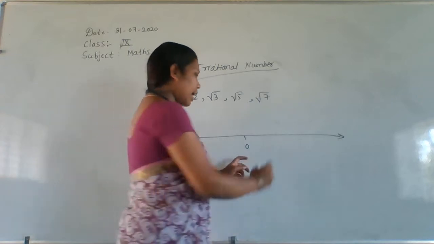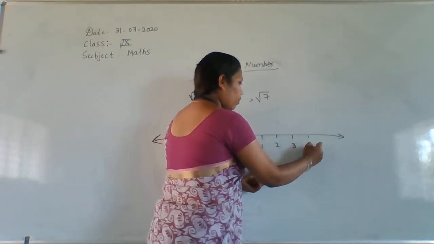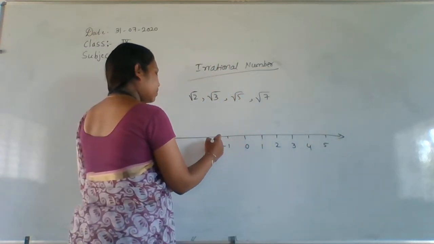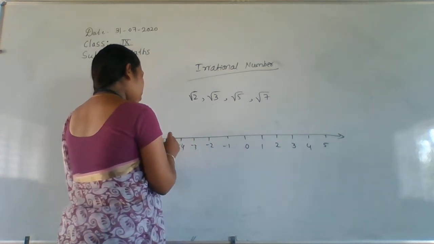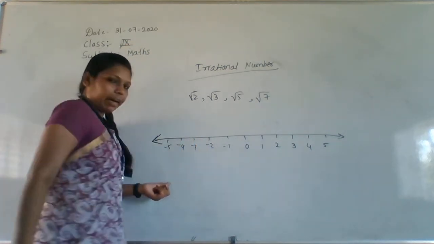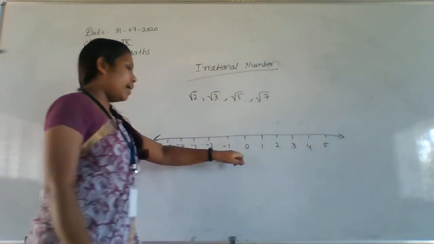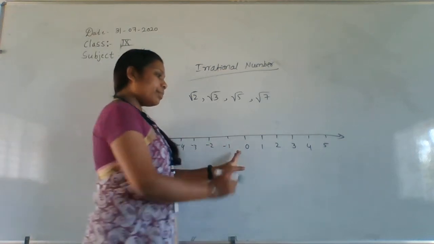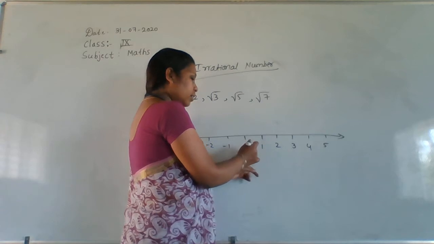The number line: 0, 1, 2, 3, 4, 5. Next, -1, -2, -3, -4 and -5. See here, 0 is the center value.